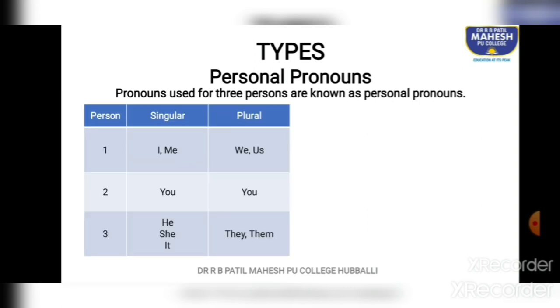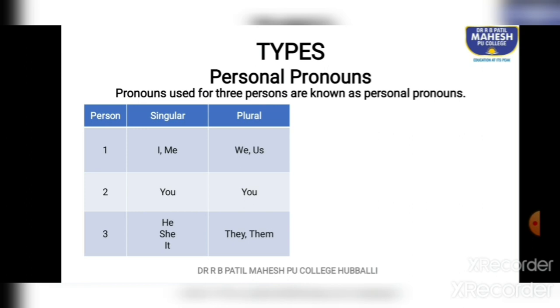So there's a chart here that shall help you understand in a better way. First person, both singular and plural we have taken. First person singular is I or me. First person plural, we and us. I if it is the subject in a sentence, me if it is an object in the sentence.